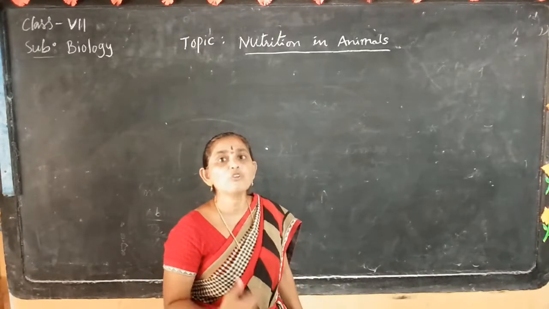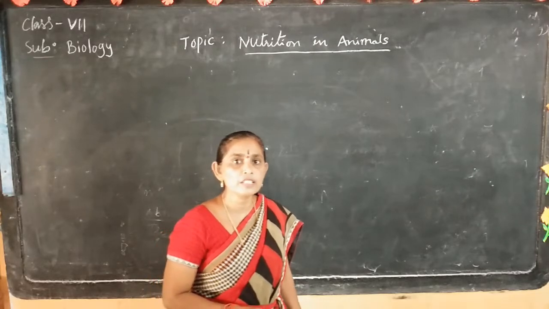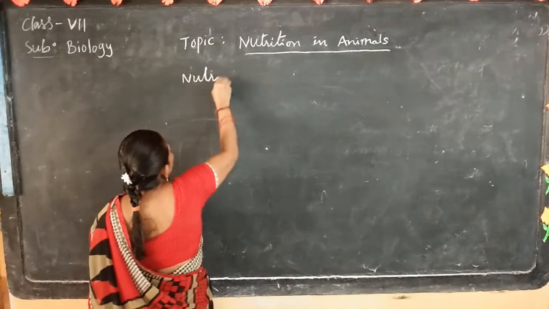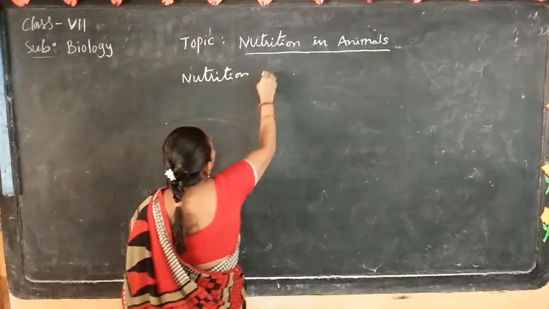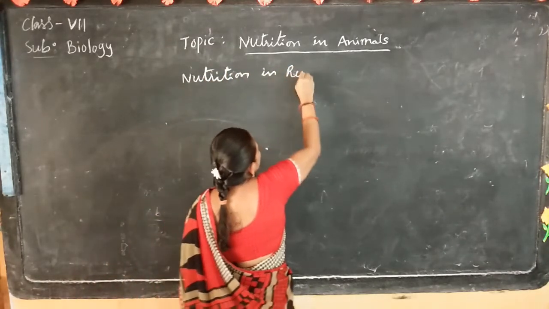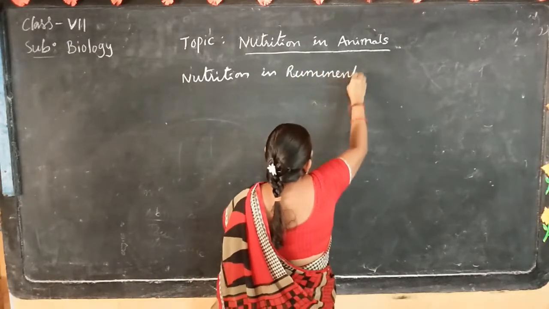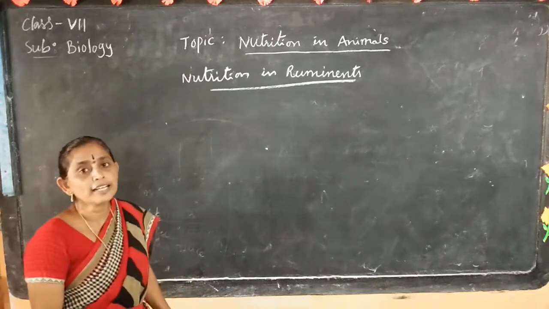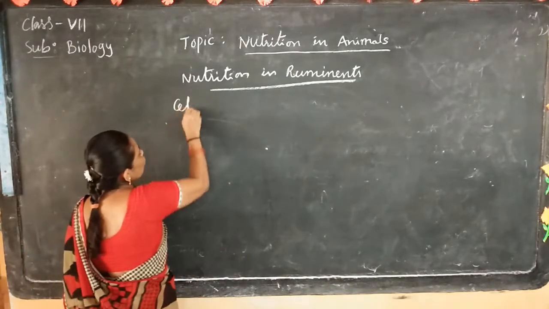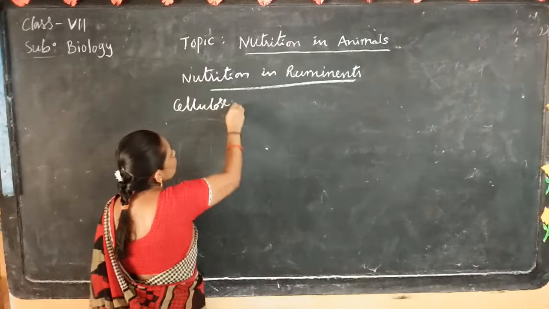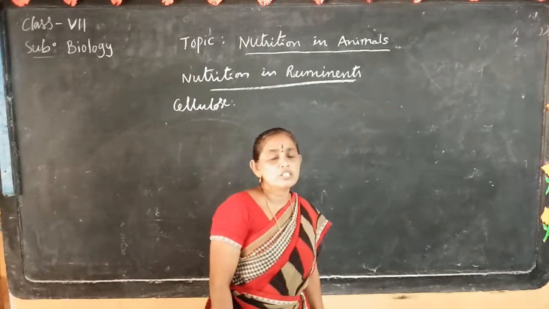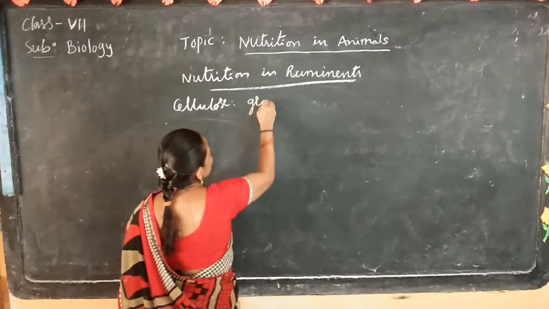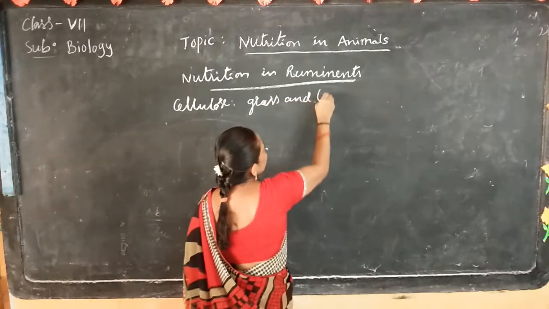Okay, now we will discuss the topic nutrition in ruminants. The human digestive system cannot digest cellulose. It is present in grass and leaves.